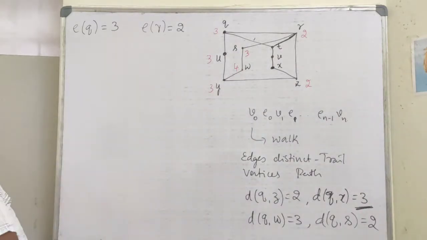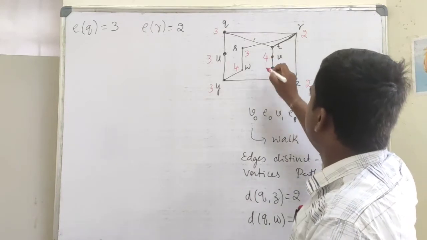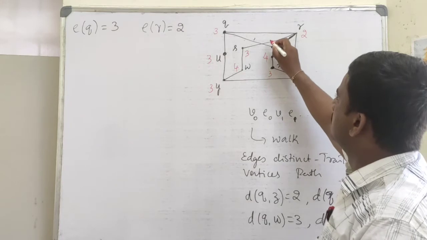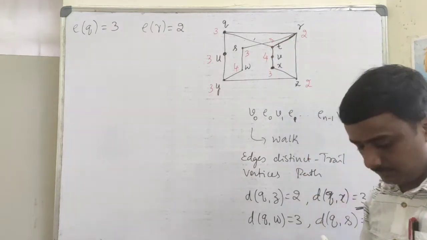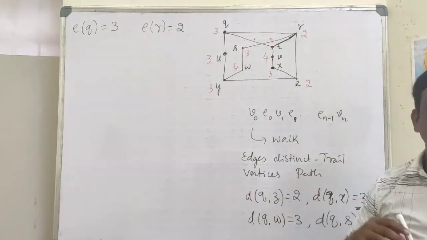One more vertex, V and W, those two have eccentricity 4. V, this has eccentricity 3, this also has eccentricity 3. So these are the eccentricities of the vertices of this graph.